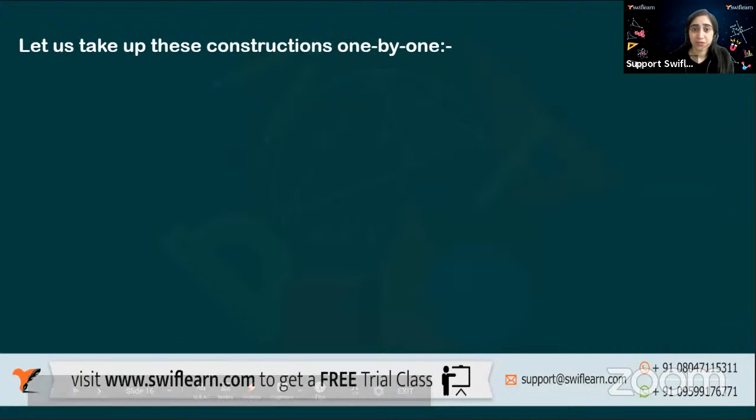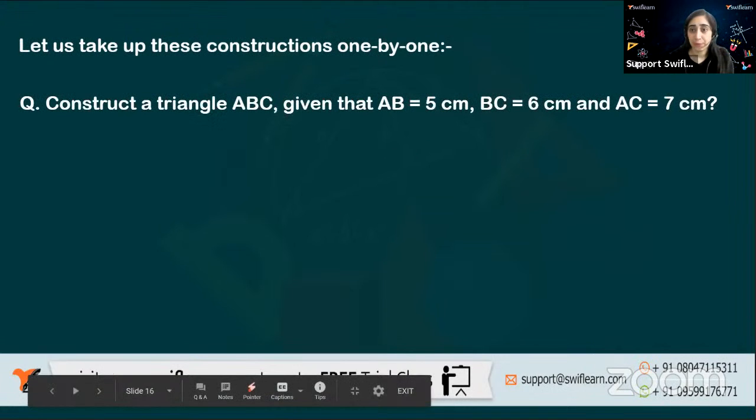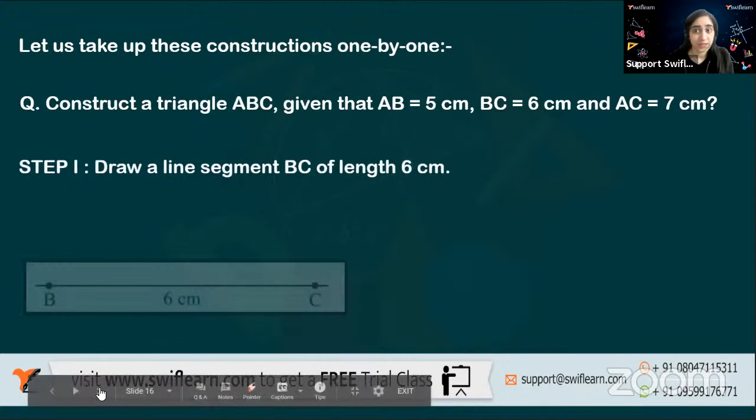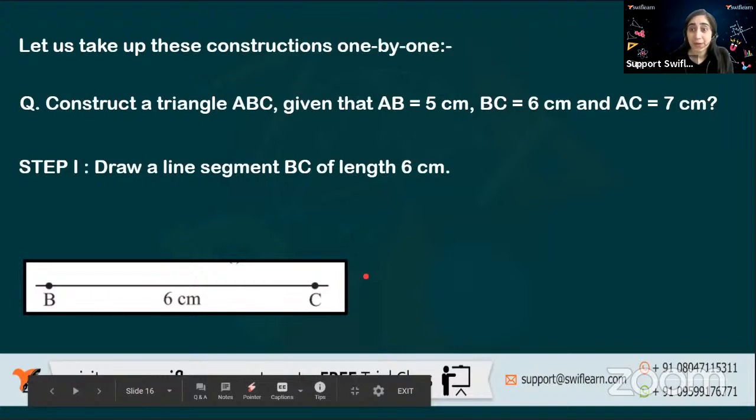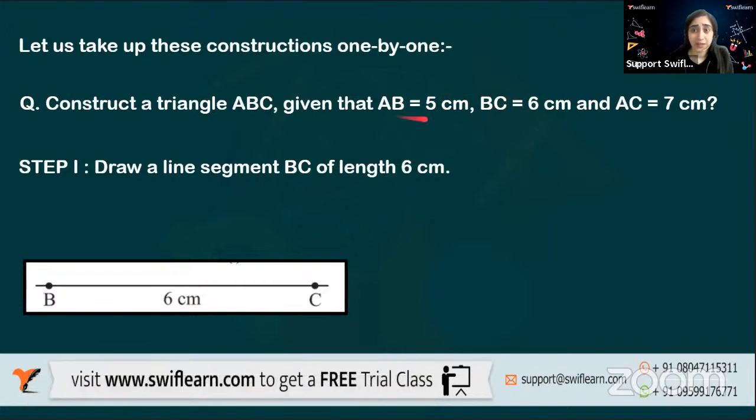Now to do this construction, we need to go one by one. The first step is to make a line BC. That we decided? Okay. Now I already have BC. Do you want me to start with the length AB or AC? Go ahead, comment it. You want AB or AC first? Okay. So let's do it with AB.